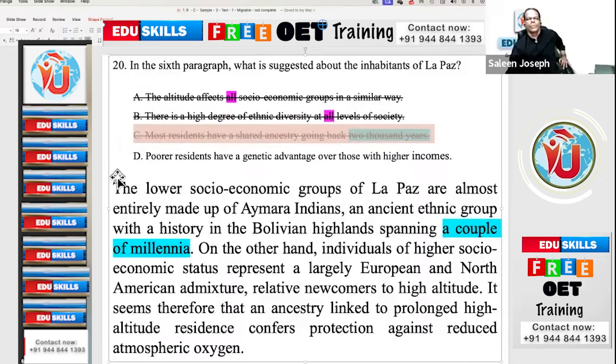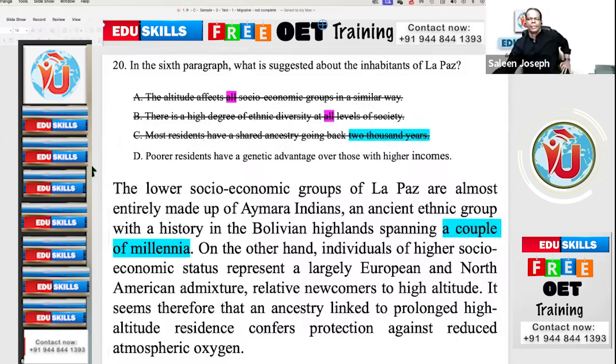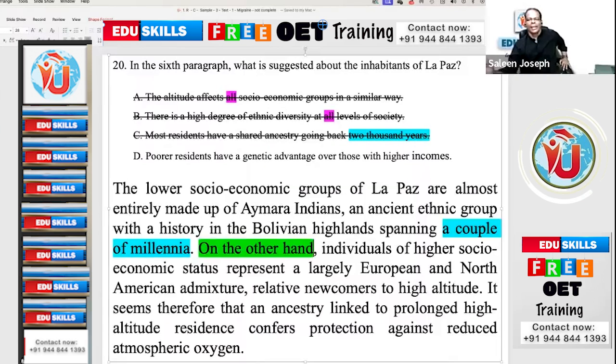Most residents have a shared... On the other hand, what is that? A sequential expression, another expression further. A sequential expression, next idea, which means whenever there is another idea, the answer will definitely happen after the sequential expression, not before that. That is the principle. Keep writing down these principles as you scan through and get these ideas.